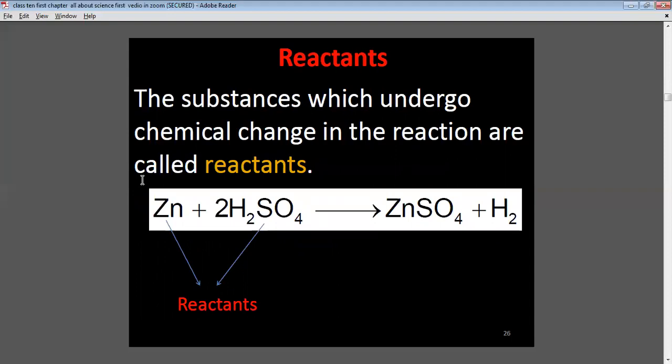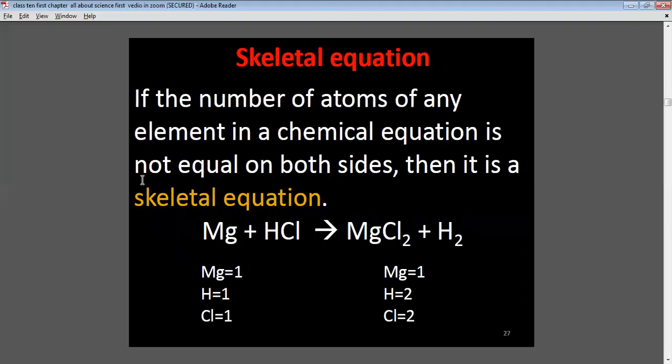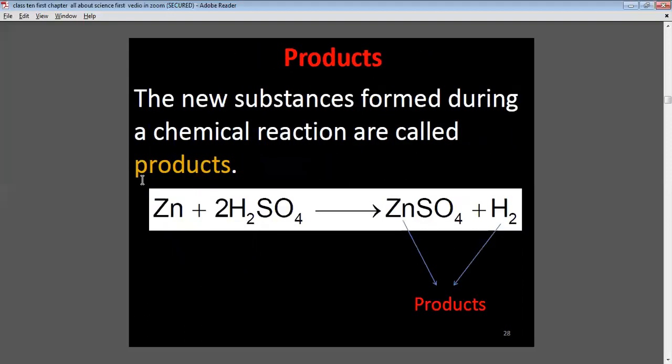Reactants. The substances which undergo chemical changes in the reaction are called reactants. Zn plus H2SO4 gives zinc sulfate. Zn and H2SO4 are known as reactants. What is a product? The new substances formed during a chemical reaction are called products. Zinc sulfate and hydrogen gas are the products.